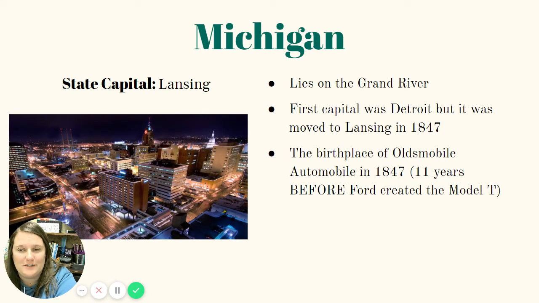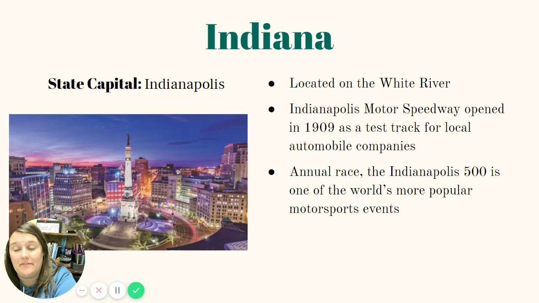Next, we have the state of Michigan. The state capital is Lansing. It lies on the Grand River. The first capital was Detroit, but then it was moved to Lansing in 1847. This is also the birthplace of Oldsmobile automobiles in 1847. So this was actually 11 years before Ford created the Model T. Oldsmobile opened in Lansing.